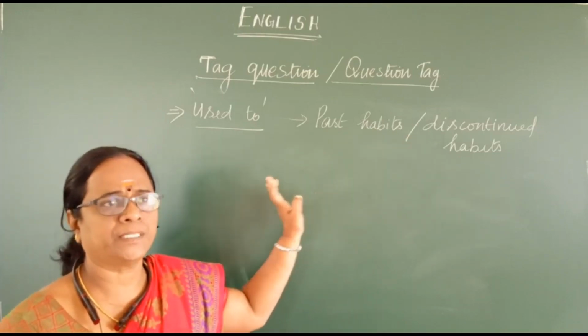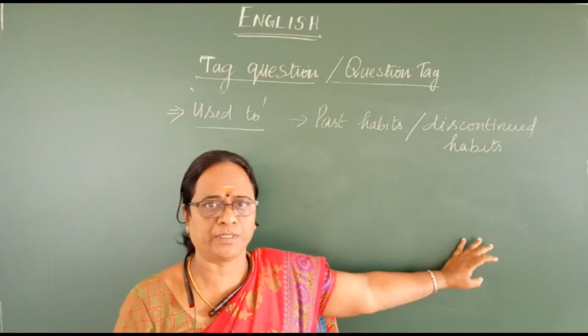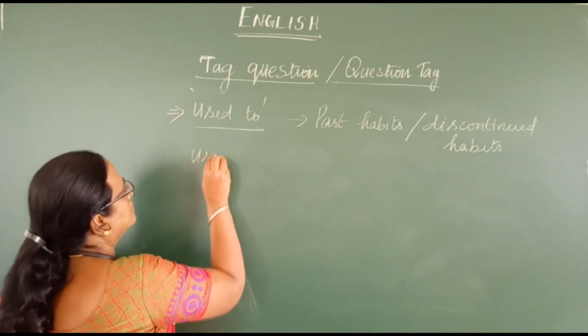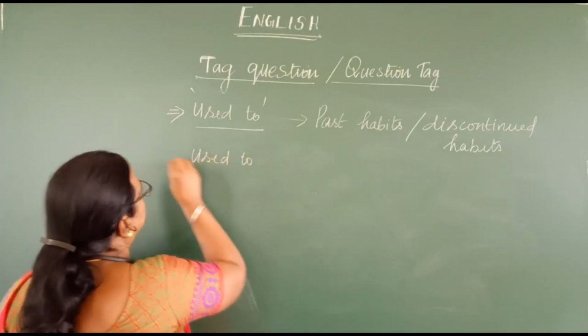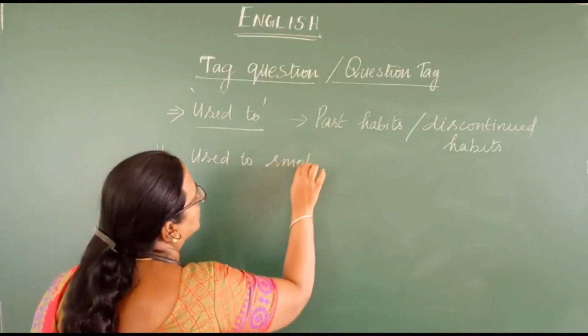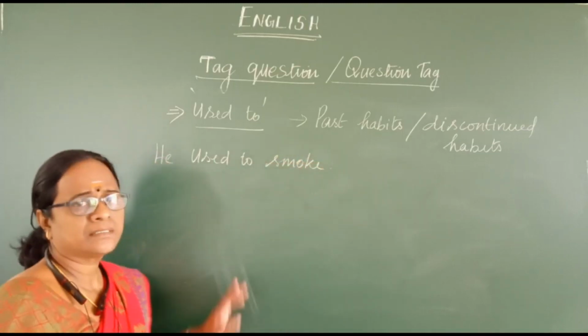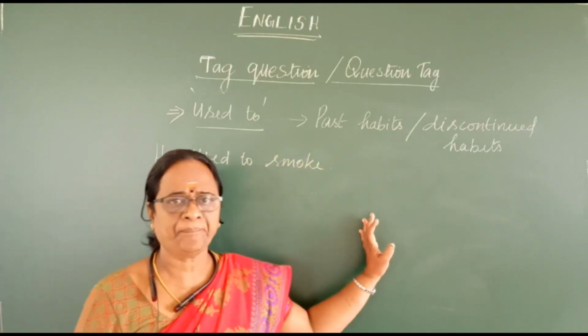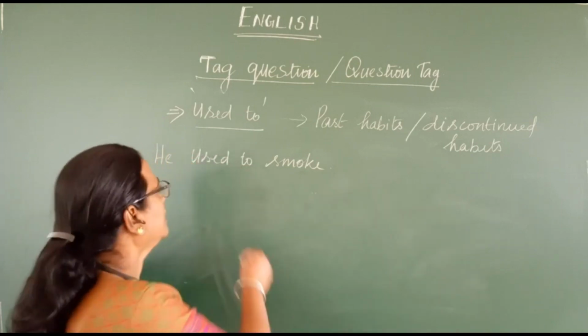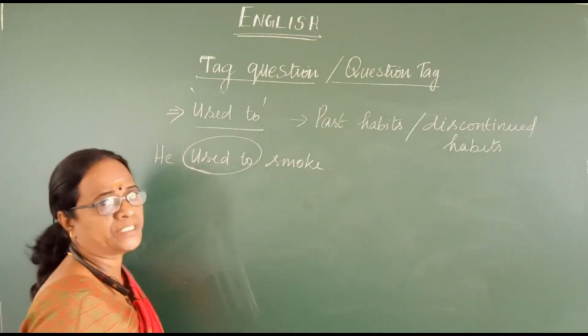Once you have followed that, but at present you are not following it. For example, he used to smoke. That means once he was smoking, but nowadays he has stopped smoking. That means it becomes a past activity.